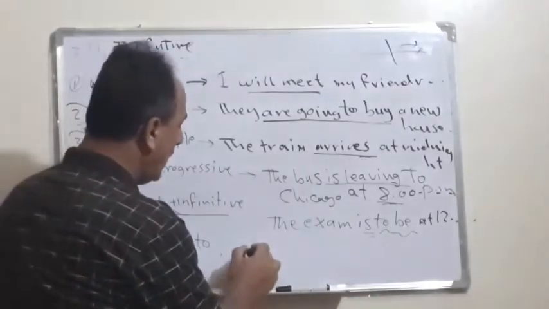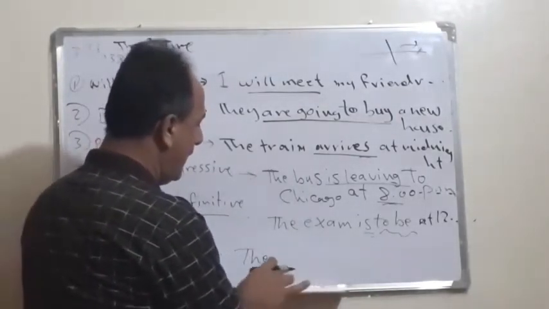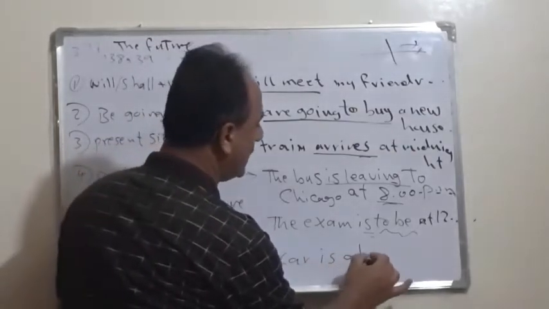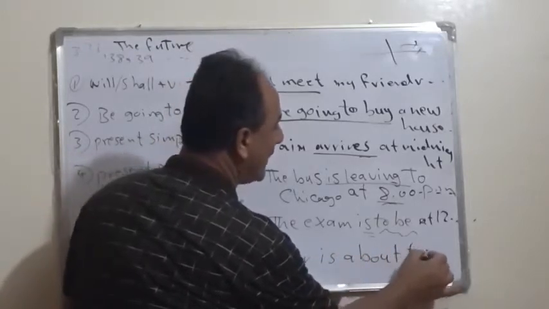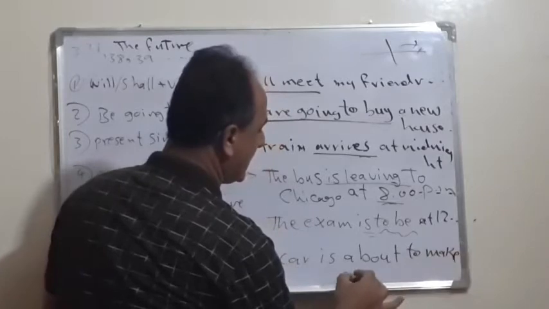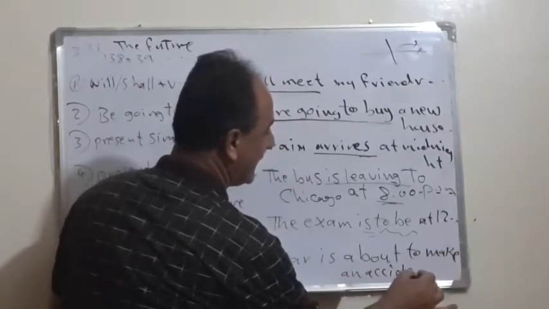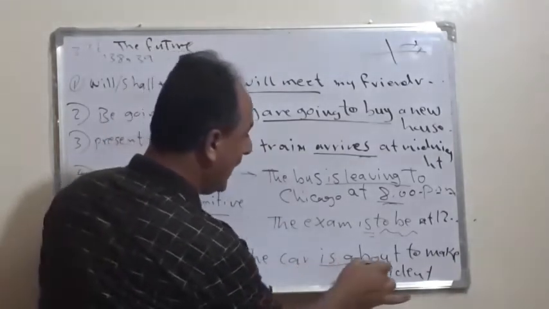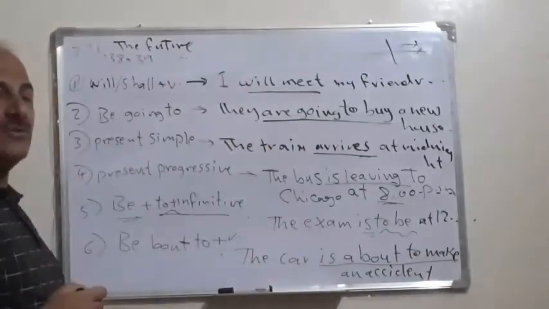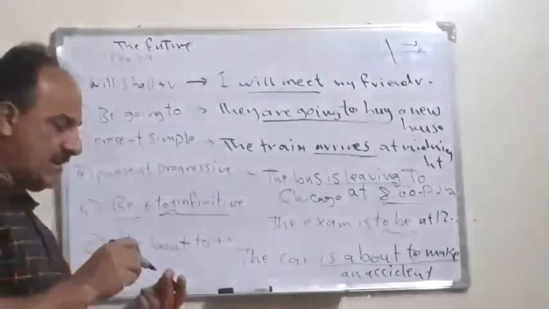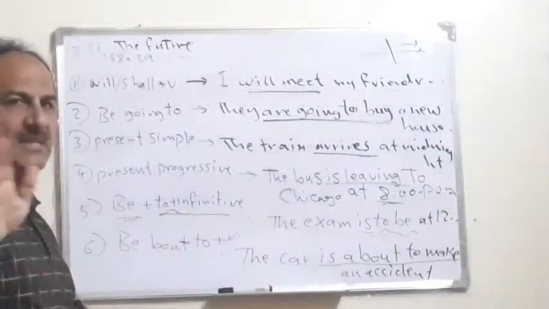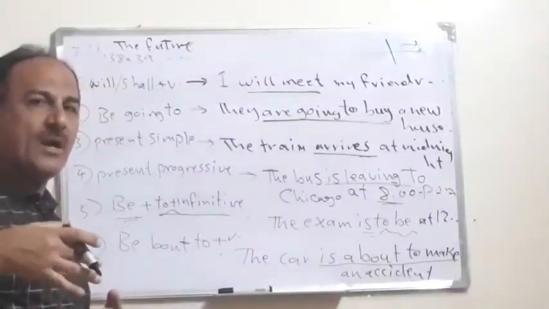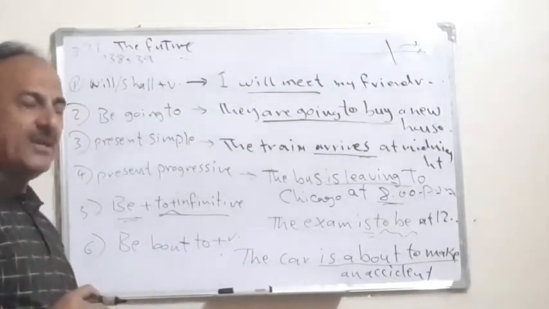Finally, we have be about to. For example, the car is about to make an accident. The car is about what? To plus, of course, a verb. The car is about to make. In Arabic, it has a meaning of, let's say, ala washak. So if we say be about to, it means something is going to happen within a very short time in the future.